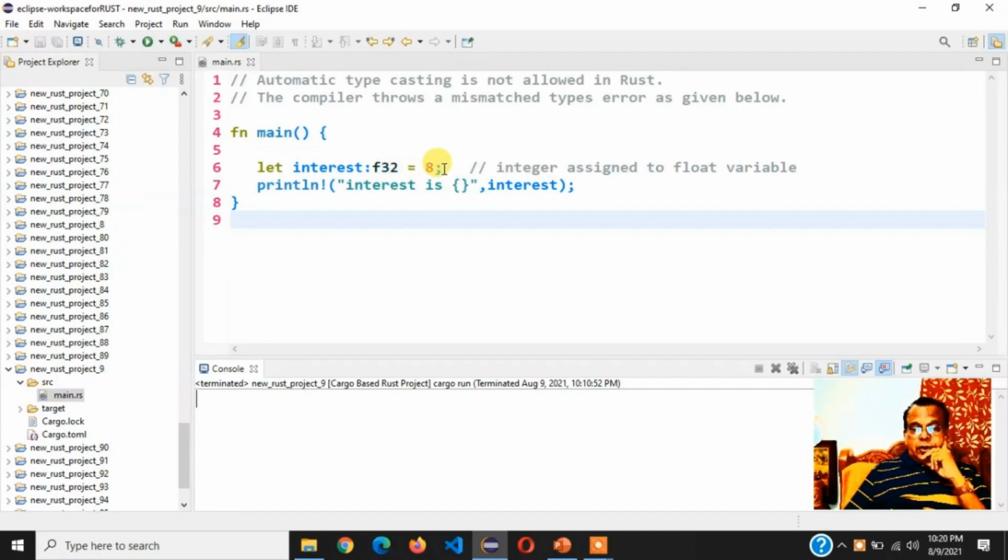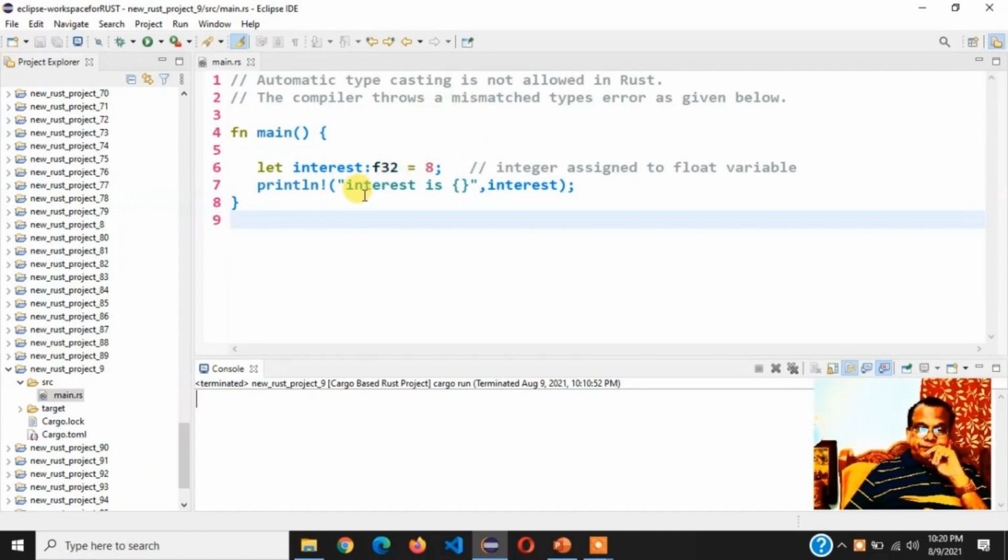Look, we have now assigned a value 8. It's an integer. We have assigned an integer value to a floating point. This is a 32-bit floating point variable by the name interest of type f32. So let the variable's name be interest, let interest colon f32. It's of type f32, but we have assigned it the integer value 8 semicolon. See, an integer is assigned to a float variable.